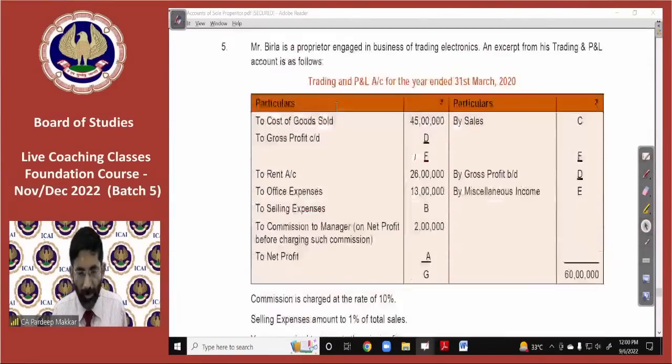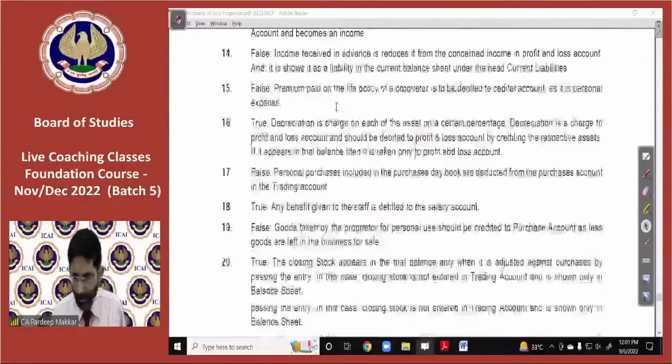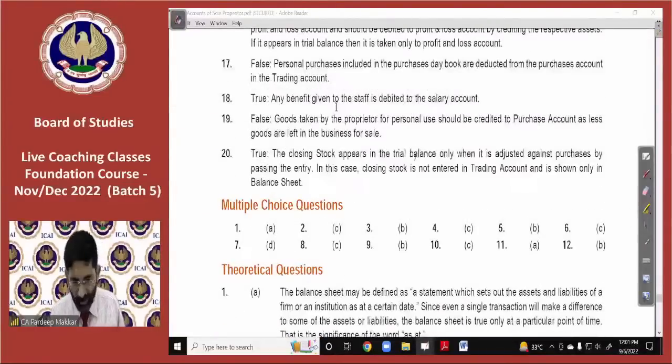I got a problem in question number 7, but there is no question number 7. Maybe you were asking about practice. Illustration number 7, maybe.